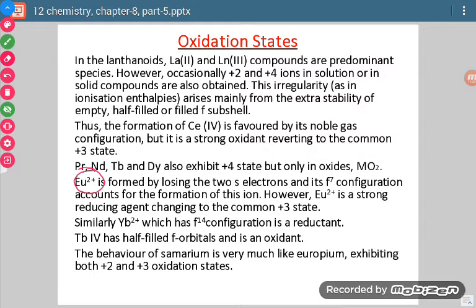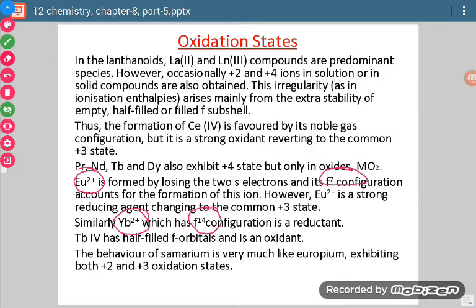Just like in case of Eu2+, after losing 2 electrons, it changes to f7 configuration. So it is extra stable. That is why it is possible. Similarly, Yb2+, when this ion exists in +2 oxidation state, it forms f14 configuration.